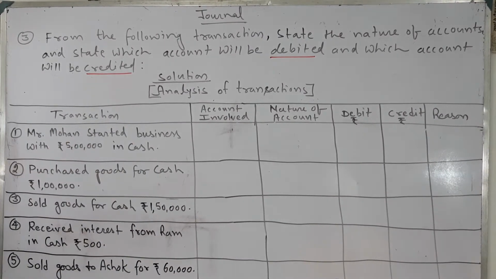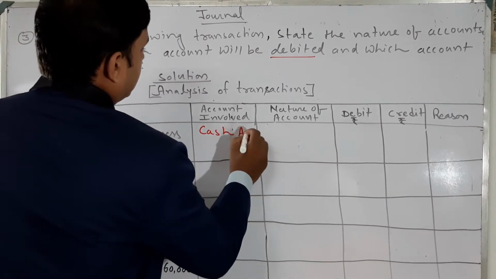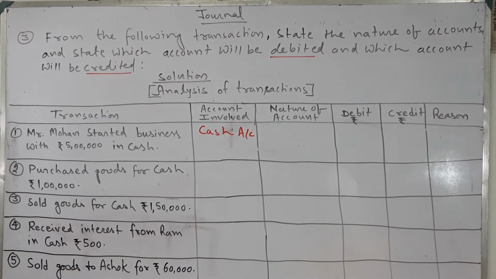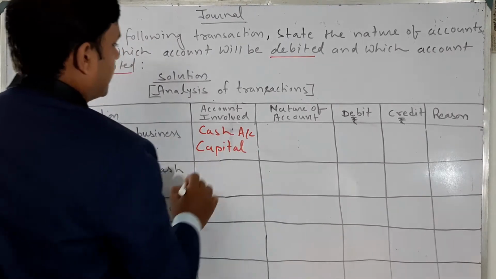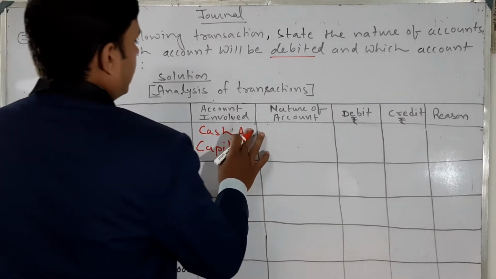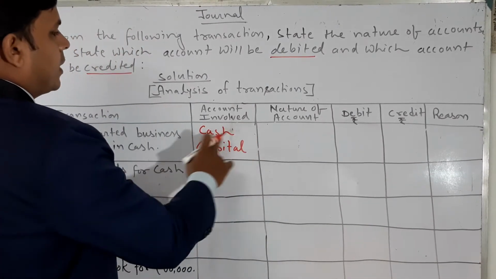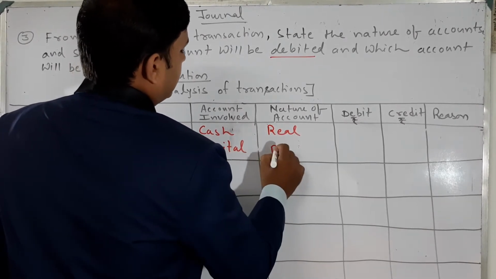So Mr. Mohan started business with rupees 5 lakh in cash, so cash account debit to capital. Which accounts are involved? Cash account and capital account are involved. Cash, you know very well, is a real account, and capital is a personal account.